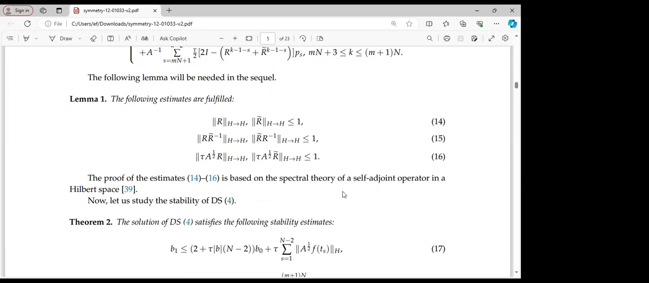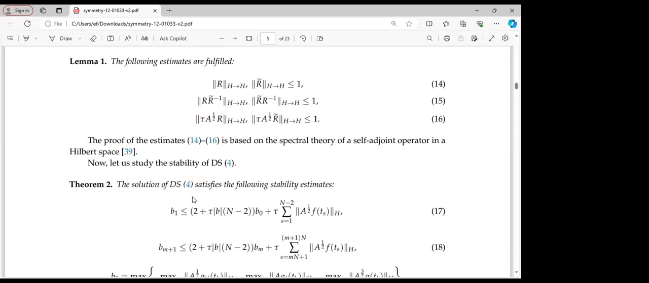It is based on the spectral theory of a self-adjoint operator in a Hilbert space. If we want to read more about that, we can go to the reference which I gave here, 39. We will see much more about self-adjoint operators. So now let us study the stability of this difference scheme 4. Our goal now is to study the stability.